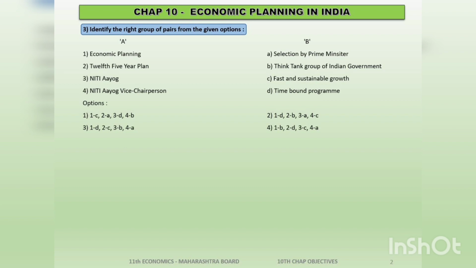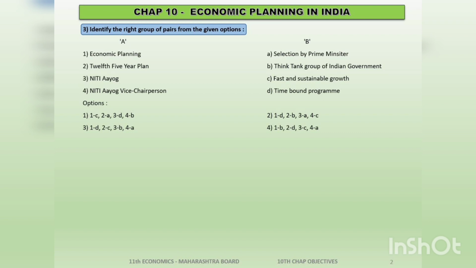1D. Second, 12th 5-year plan was sustainable growth, but here it is given to you as B, so I will ignore that too. I go on with the next option. 1D is right, 2C is right. I think that's the right answer. That's where you save your time, because going to option B, it is first economic planning. The answer is think tank group, which they've given, which is wrong.